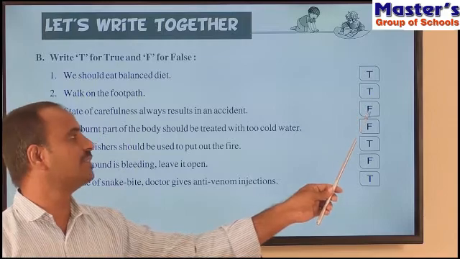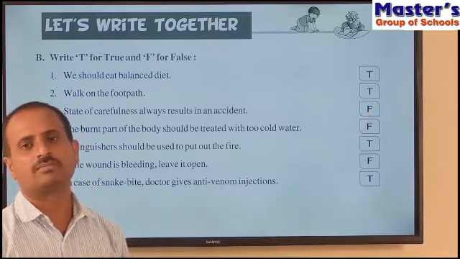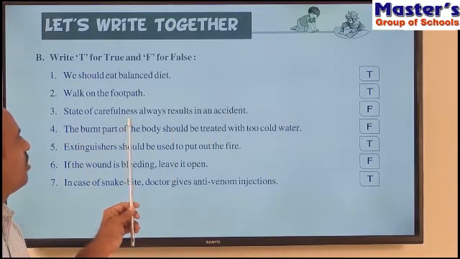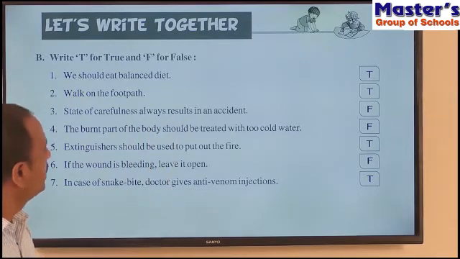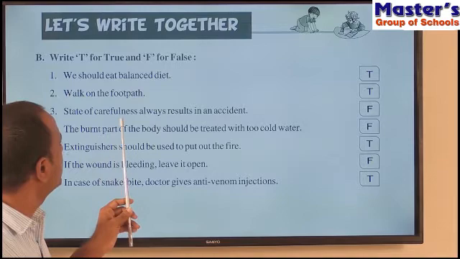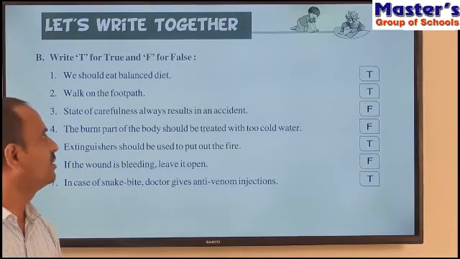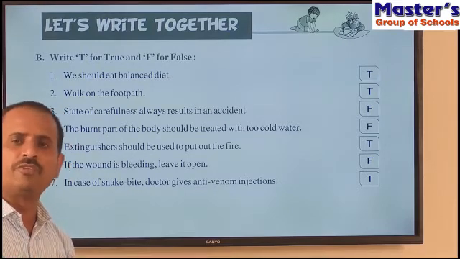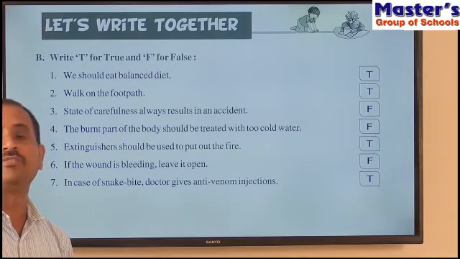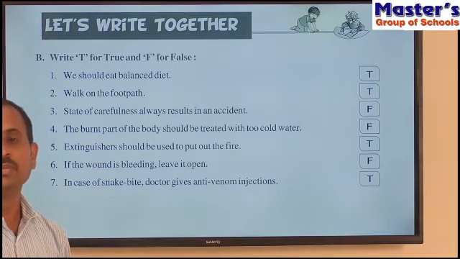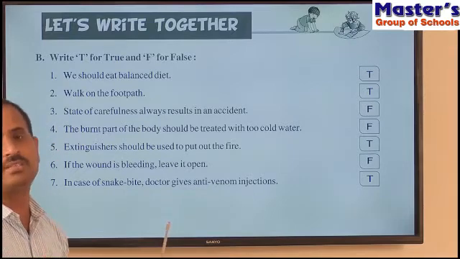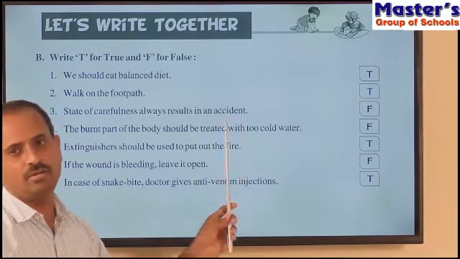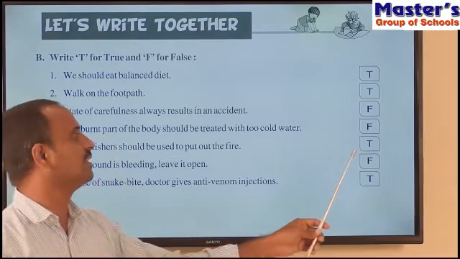So read the third sentence. The answer for the third sentence is F, that is false. That is, the third sentence is wrong. What is wrong here? State of carefulness always results in an accident. So children, if you are careful, why will the accidents take place? If you are very careful when you are walking, when you are in a vehicle, when you are in a swimming pool, when you are in the house, then no accidents take place. But here, state of carefulness always results in accident. So this is wrong.